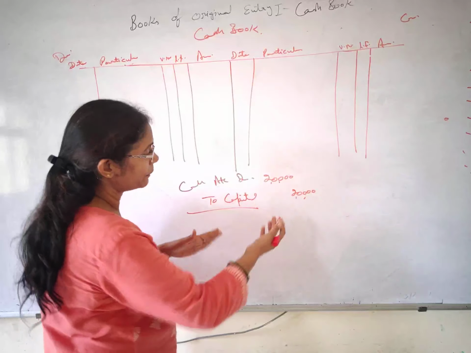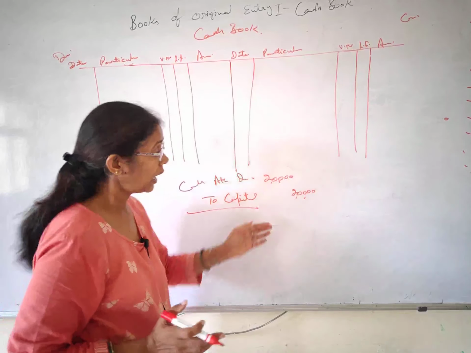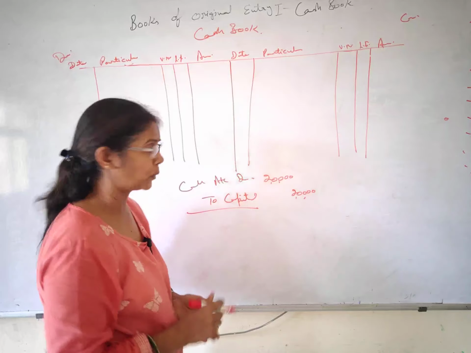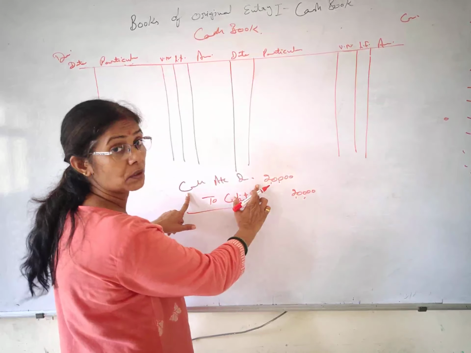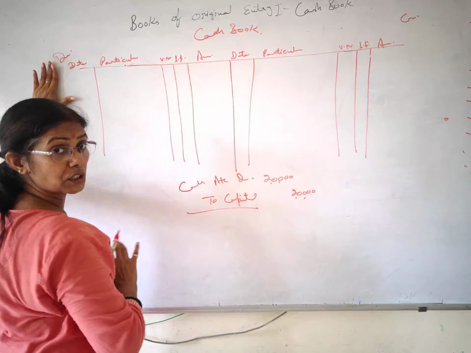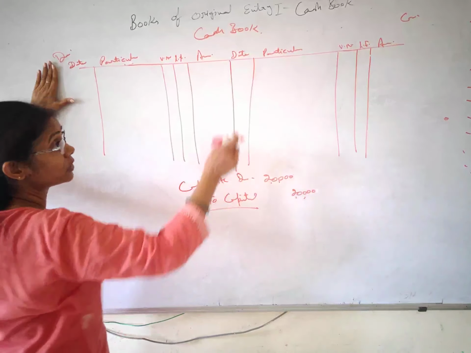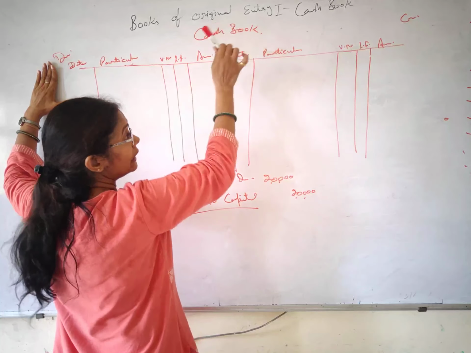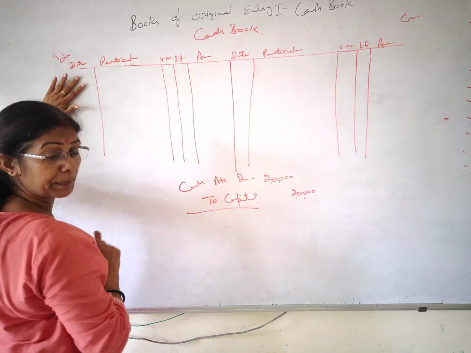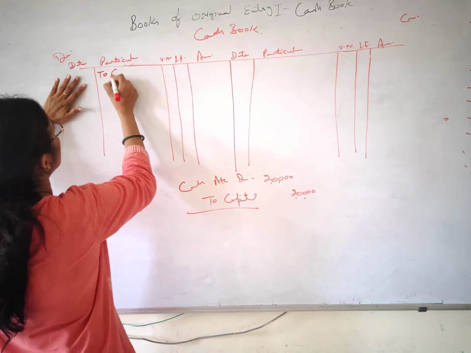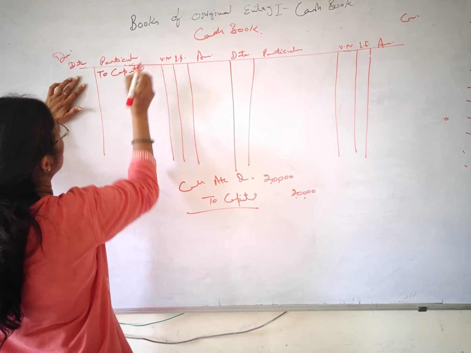So cash account debit to capital, this is your journal entry. How to post it? It's very simple, as we have learned the ledger posting. It's telling cash account debit, okay? So reach at the debit side of the cash book. The difference is this much, there we were writing cash account and here I have written cash book, that's all, okay? So cash account debit, I have reached at the debit side. What to write? Whatever we have in the credit side. So this is to capital, okay?